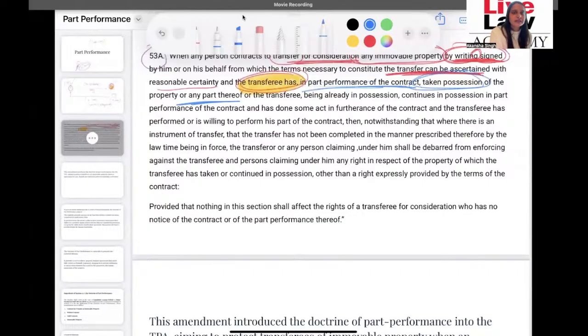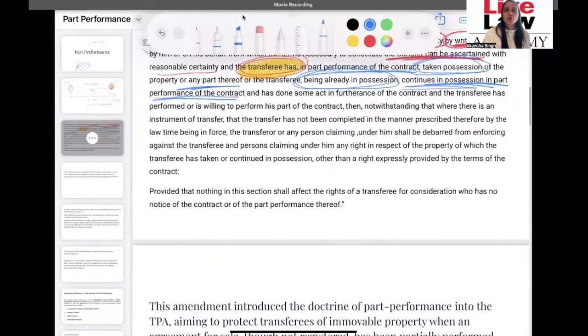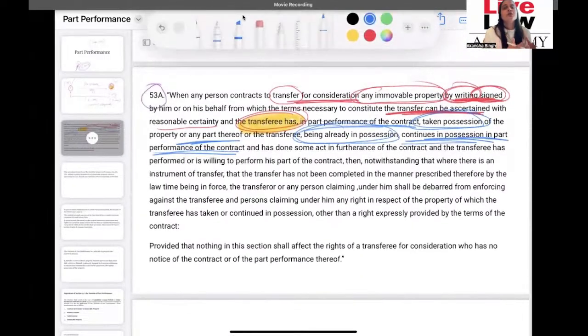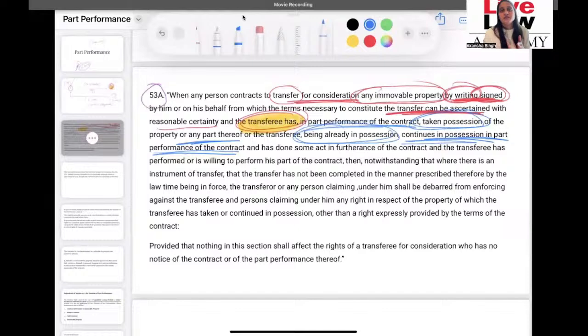Okay. Now, either the transferee has taken possession or the transferee was already in possession. Now he continues in possession or in part performance of the contract. So it's very clear that either the transferee has taken possession, which also shows the intention of both the transferor and transferee to actually make the transfer possible.